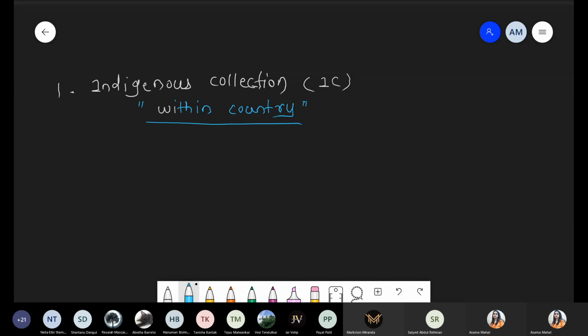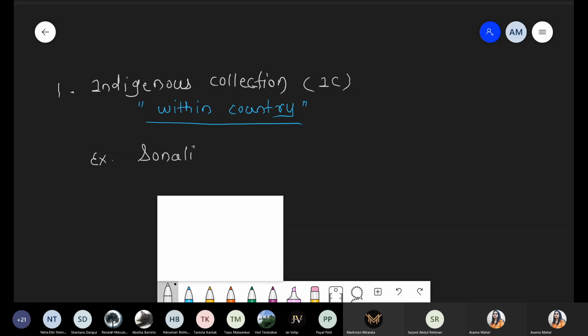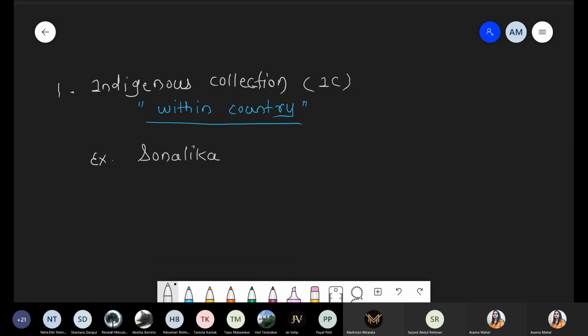Under this indigenous collection, we have some examples, as you know very well, a wheat variety, Sonalika. Sonalika is an example of a wheat variety. It is an Indian species, an Indian variety.